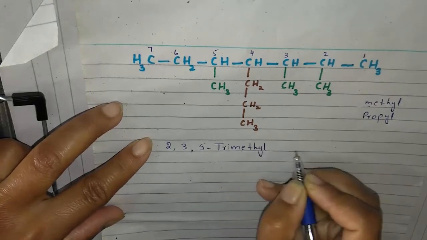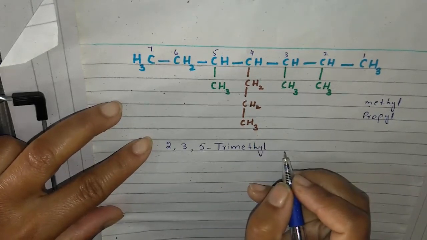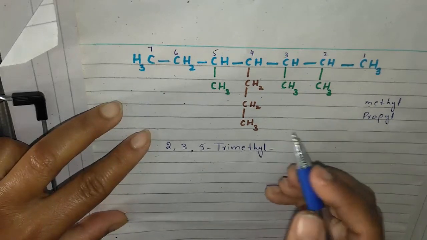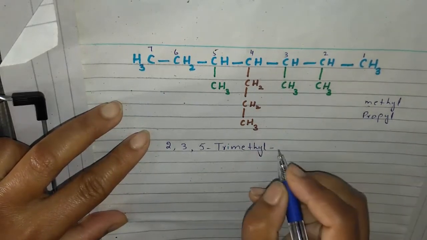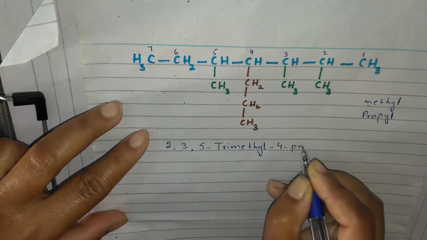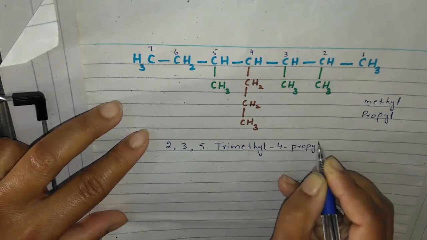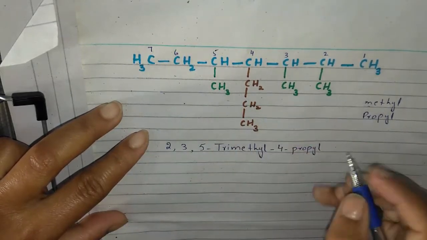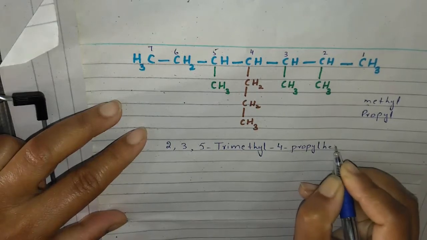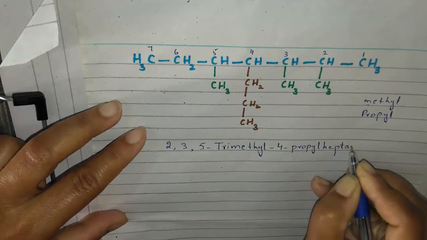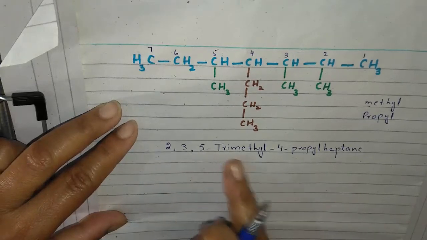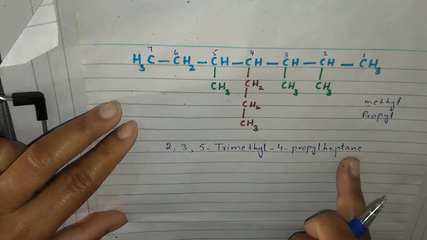Now next we have to write the number of another substituent, and that is propyl, and it is present on 4 carbon. Then we will write its position 4, and then propyl, and 7 carbon are present in the parental compound. So at the end we will write heptane. And again it is an alkane. Okay, 2 3 5 trimethyl, 4 propyl heptane.